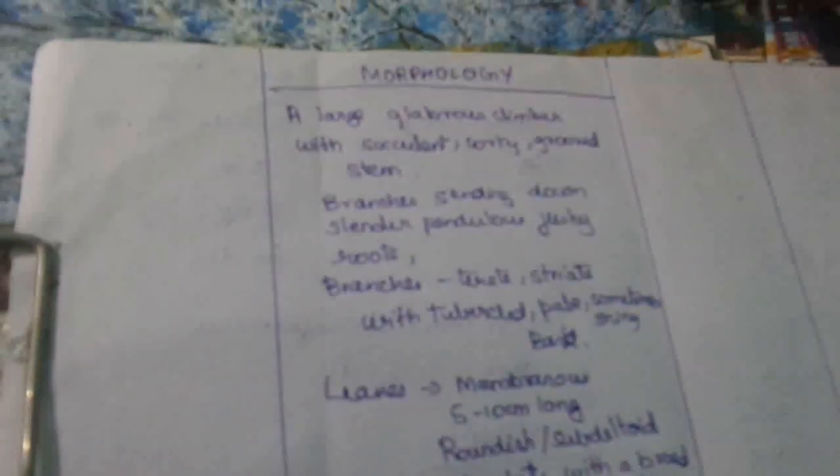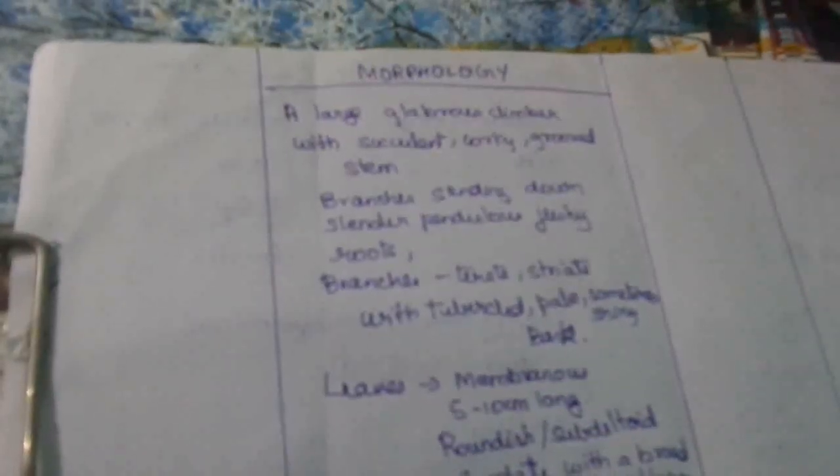These are slender, pendulous and fleshy in nature. Then the branches of Guduchi will be striate and will have tubercles, and the bark is sometimes pale and sometimes shiny.